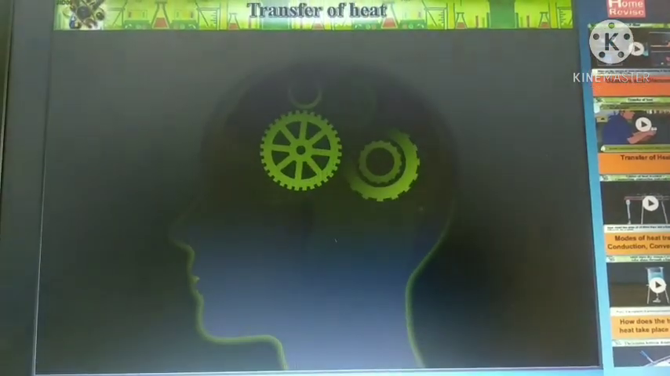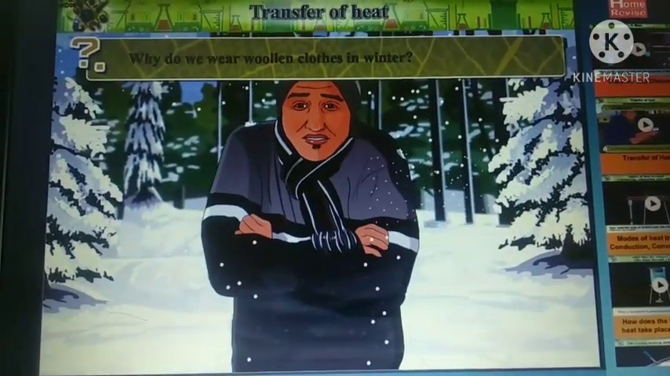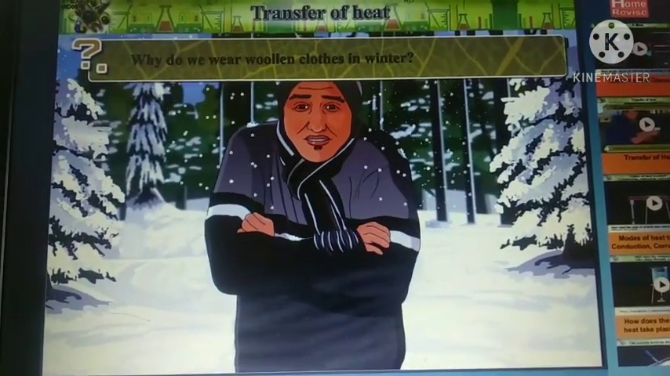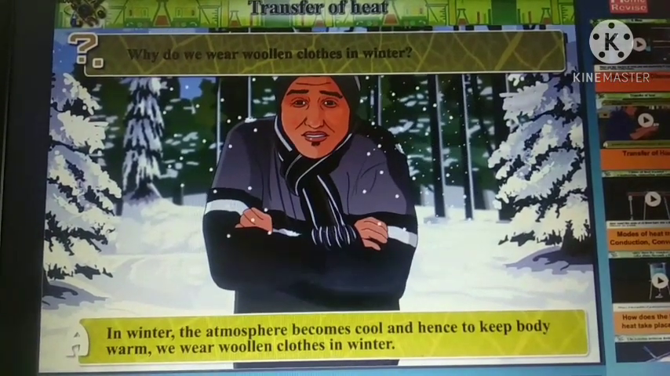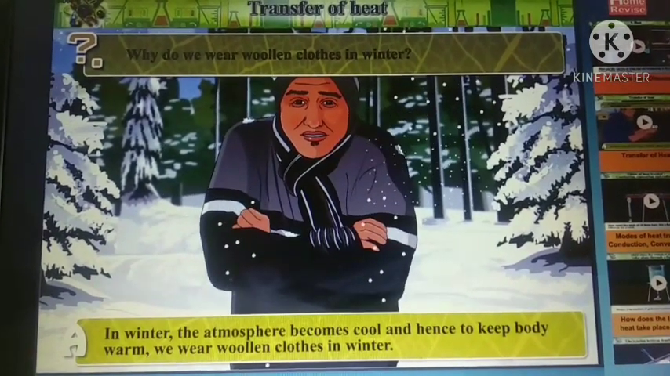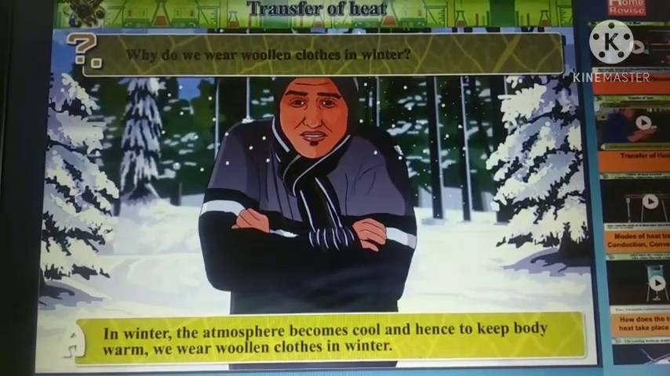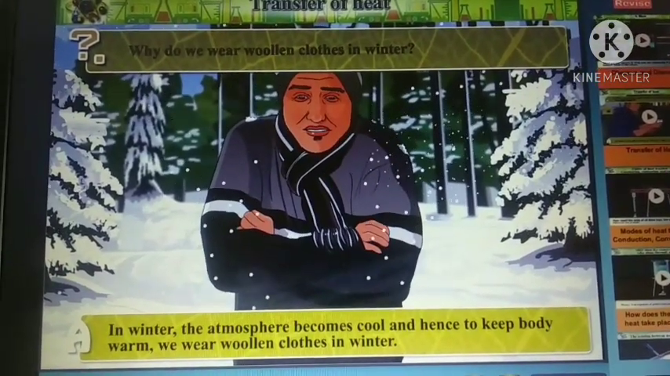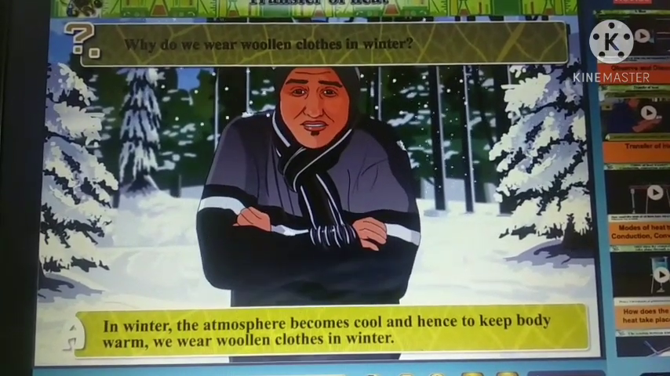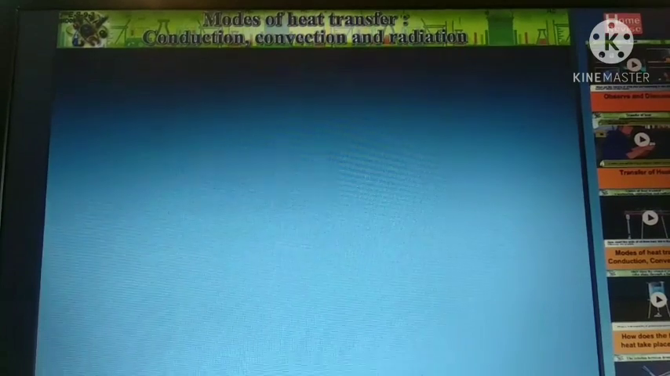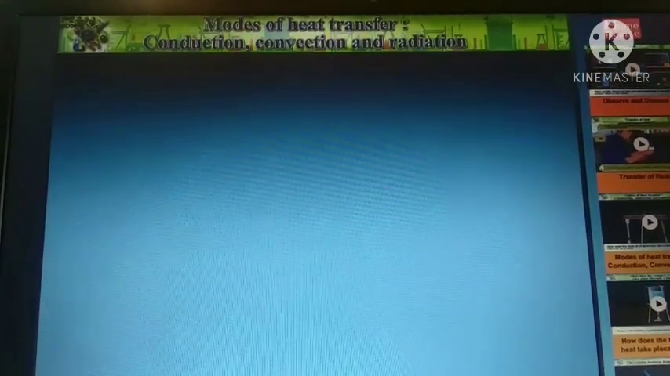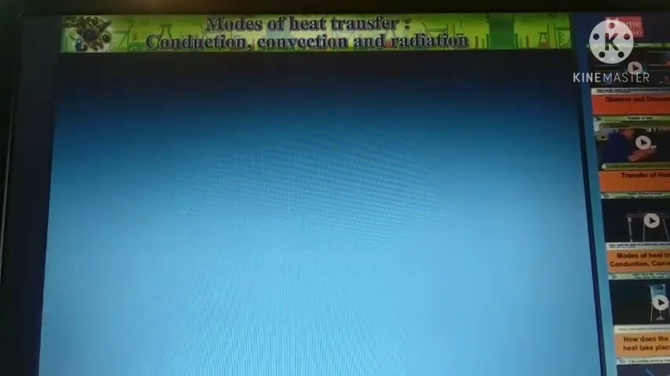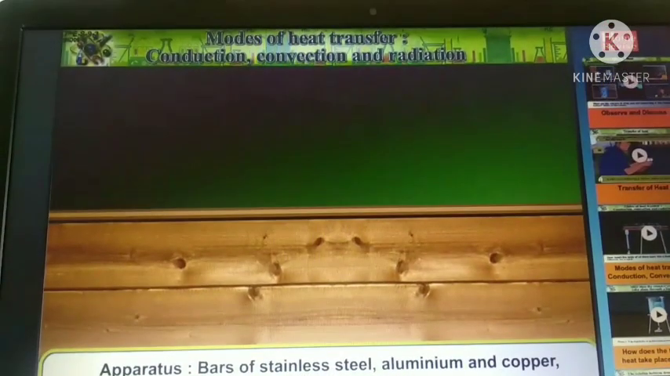Use your brain power. Why do we wear woolen clothes in winter? In winter, the atmosphere becomes cool and hence to keep the body warm, we wear woolen clothes. The body should be warm in winter. Now we will see conduction, convection and radiation. For this, we have to perform one experiment.